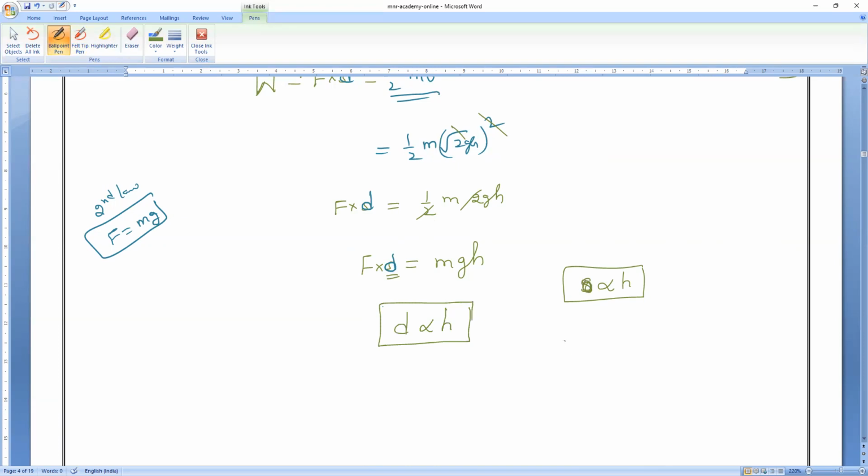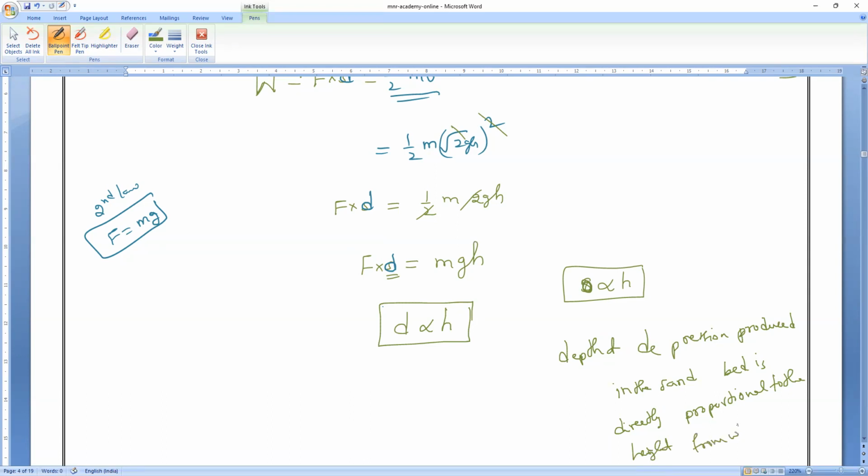So the depth of depression produced in the sand bed is directly proportional to the height from which the ball is dropped. Do you all understand, everybody, what I'm trying to say?